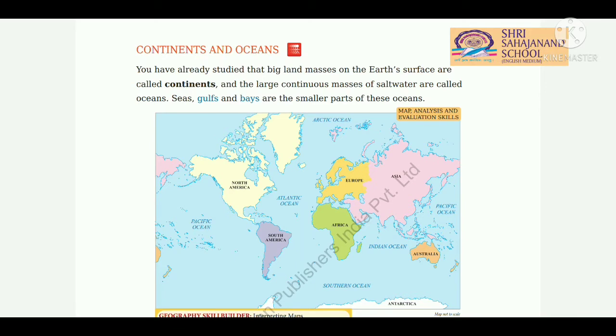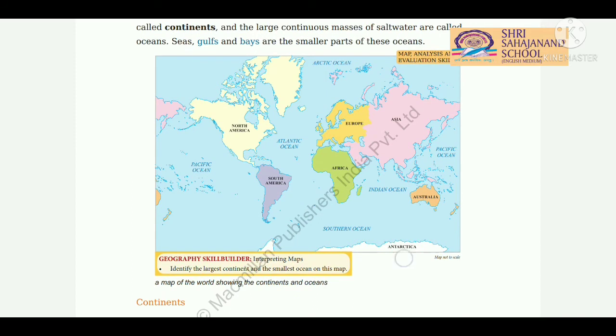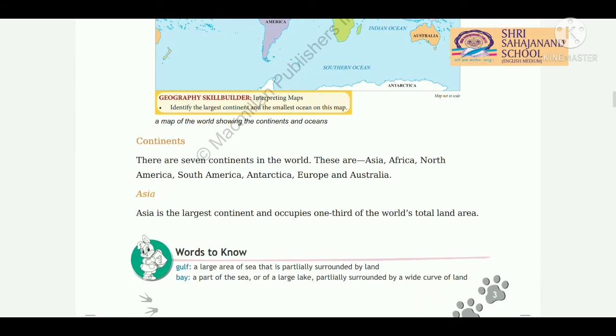Sea, gulfs and bays are the smaller parts of these oceans. Now students, you know that sea, gulf and bay are part of the ocean. Now students, what is a gulf? A gulf is a large area of sea that is partially surrounded by land.